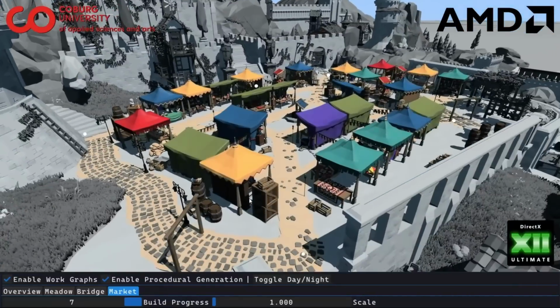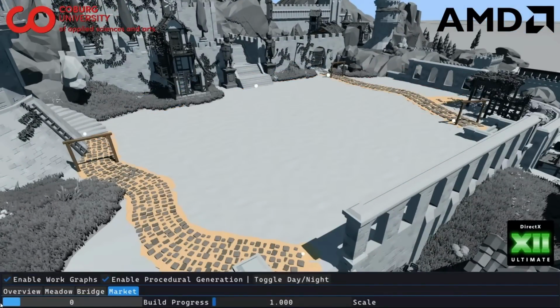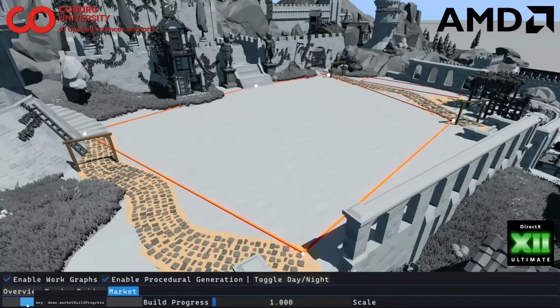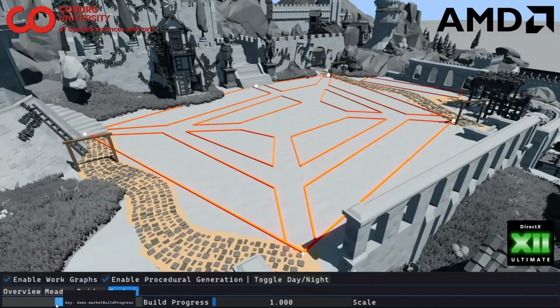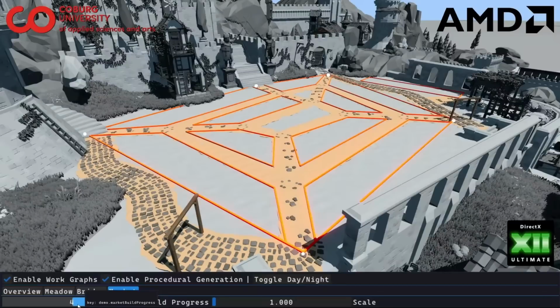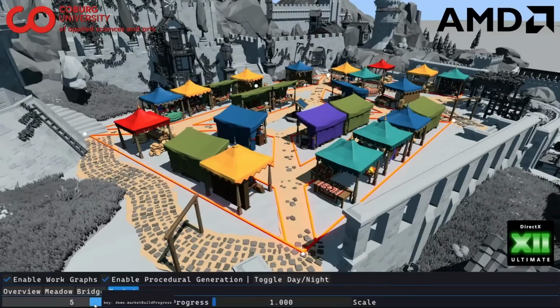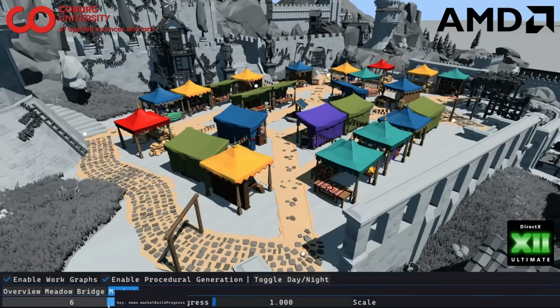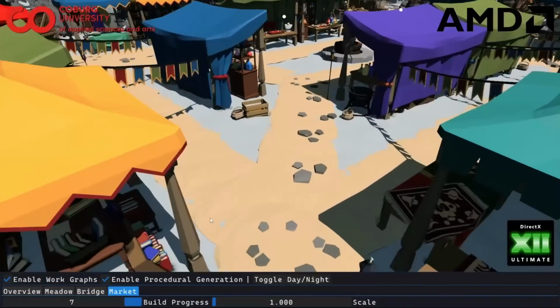And then we have a fairly large example of procedural content, which is this market. So the first interesting part to look at here is those roads here. They're also procedurally generated, and they actually interact with the market. So we specify a polygon where we want to place the market in. This one is recursively subdivided by a work graph. So this is the first recursion level. Then we fill in the roads, and you can see how they connect with the remaining roads. Then we place market stalls. We place garlands between them, and then we fill it up with additional props here. So, and this is how we get this market.